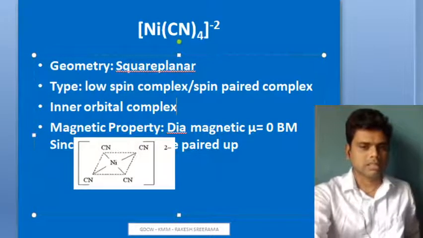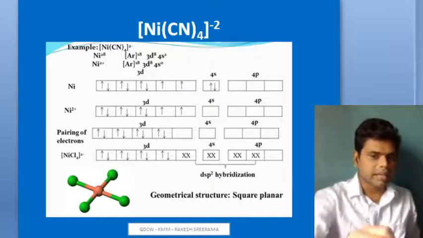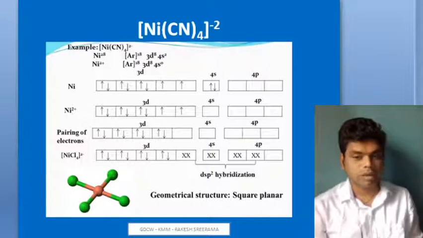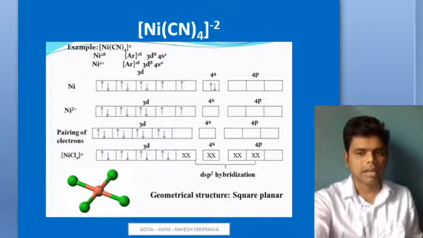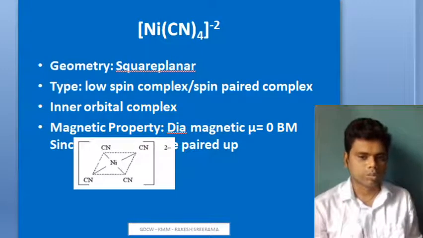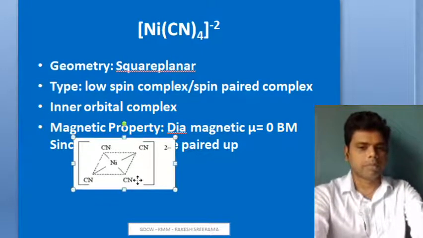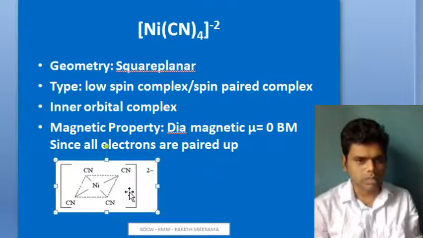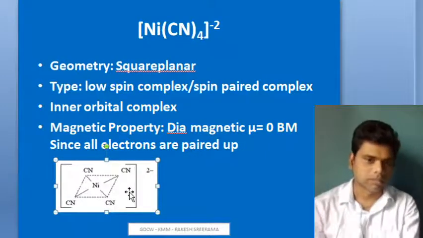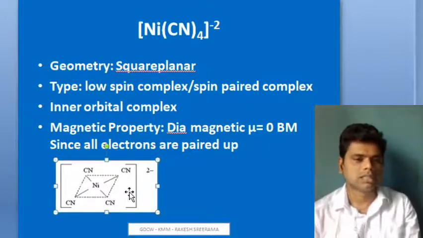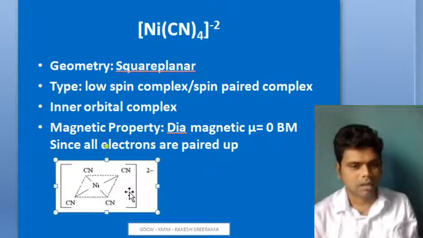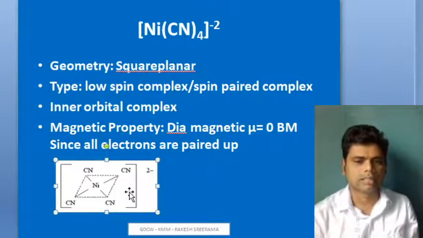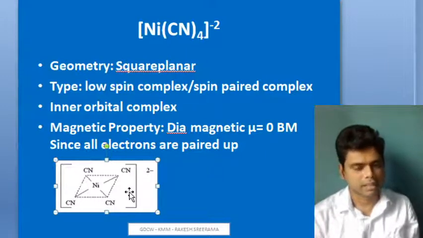So why is it inner orbital complex? Tell me. It's because here the inner n-1 d orbitals, the 3d orbitals, are involved in hybridization. So we classify them as inner orbital complex, low spin complex. And the magnetic property is diamagnetic, with mu equal to 0 Bohr magnetons. BM stands for Bohr magnetons. Since all electrons are paired up, you can say it has zero magnetic moment with diamagnetic nature.